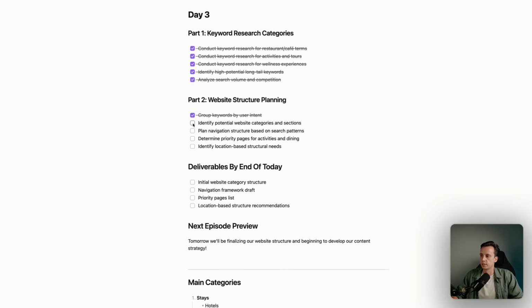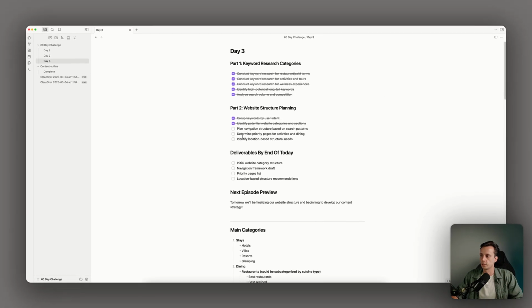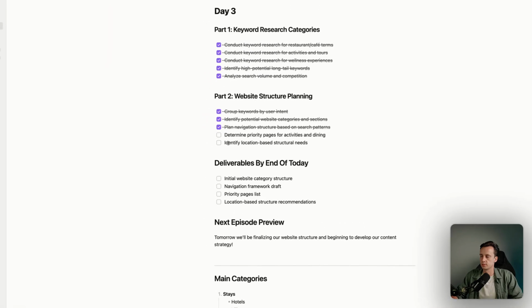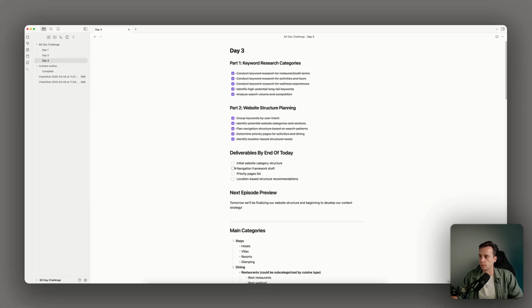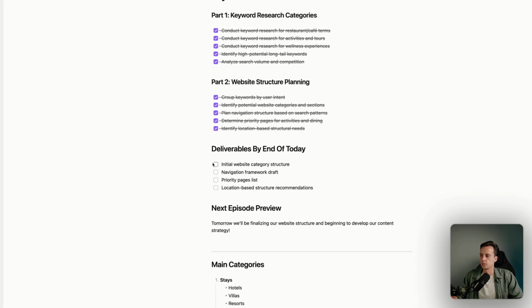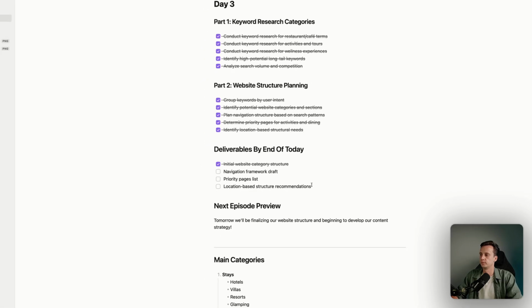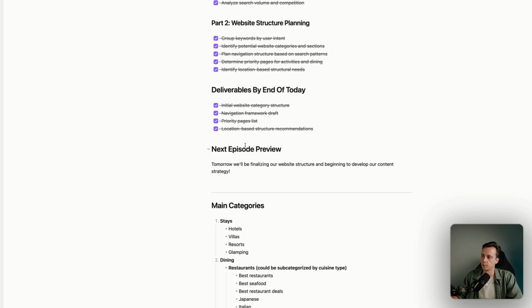Group keywords by user intent. This, yes, potential website category sections, plan navigation, structure based. So we're gonna map this out completely tomorrow. I'm just gonna mark it now. Initial website category structure, we have this navigation framework. Oh, we kind of figured it out, but we didn't map it out. Okay, so for tomorrow's episode, we're gonna actually start mapping out the website architecture.